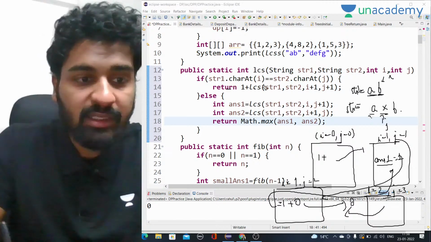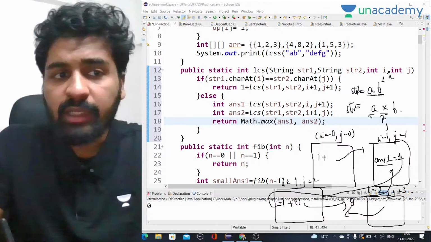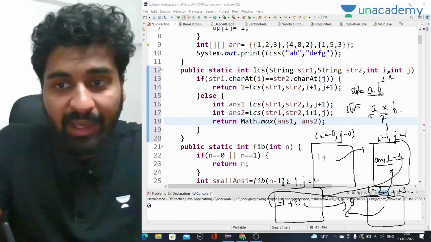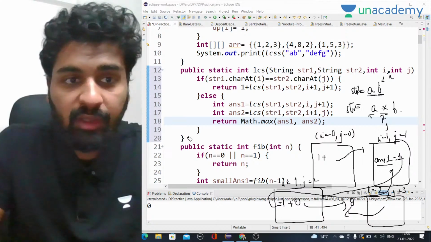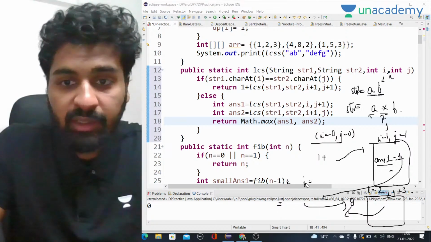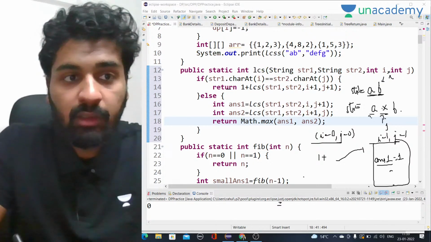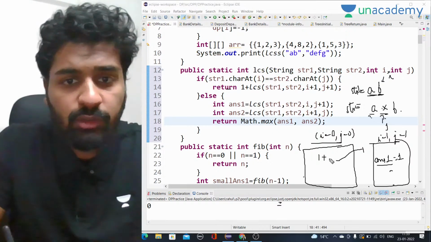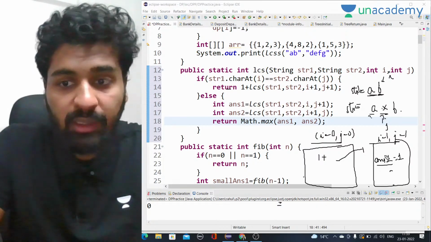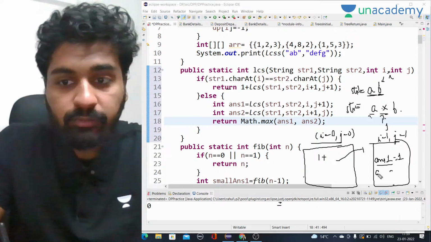We will write the base condition. I haven't written it yet, so let me just write it first. Okay, so now in X and B, we have included B, now we have to include X as well. This is the other thing we have to think about: first answer 1 we have got, now we want to find answer 2 as well. Answer 1 is for I equal to 0, J equal to 0, this is the main case. From here we called for I equal to 1 and J equal to 1. From here answer 1 we have calculated, which is 1, but what will be answer 2?